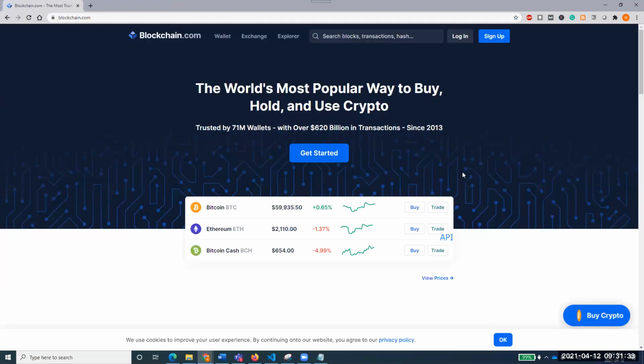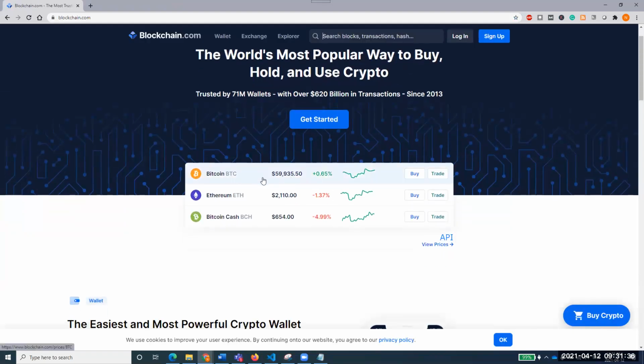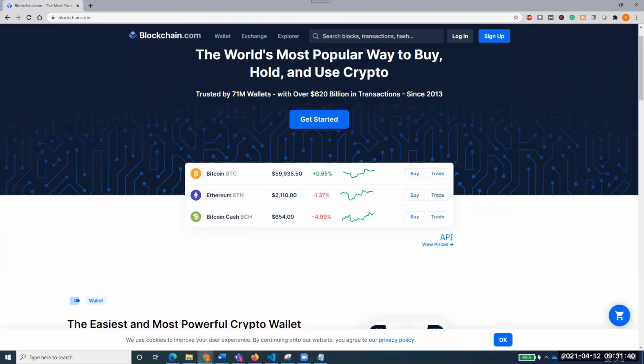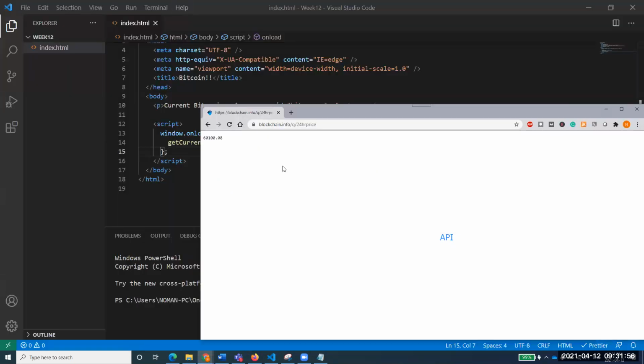This is a website, blockchain.com, which shows the price of Bitcoin and things like that. Everything is just showing over here, and they have given an API interface that we can use to take that data. This is in the notes, but I'm typing it so that everyone gets it. Whenever I click on it, it shows 60,100.08. This is the current value of Bitcoin.